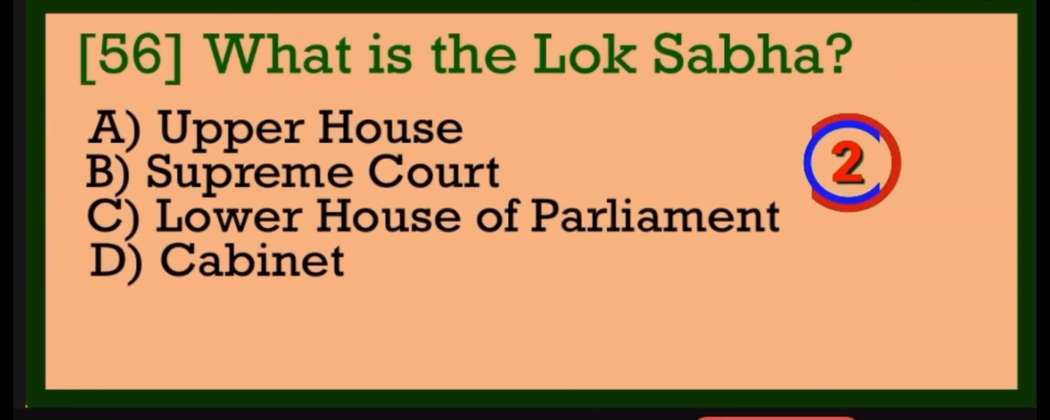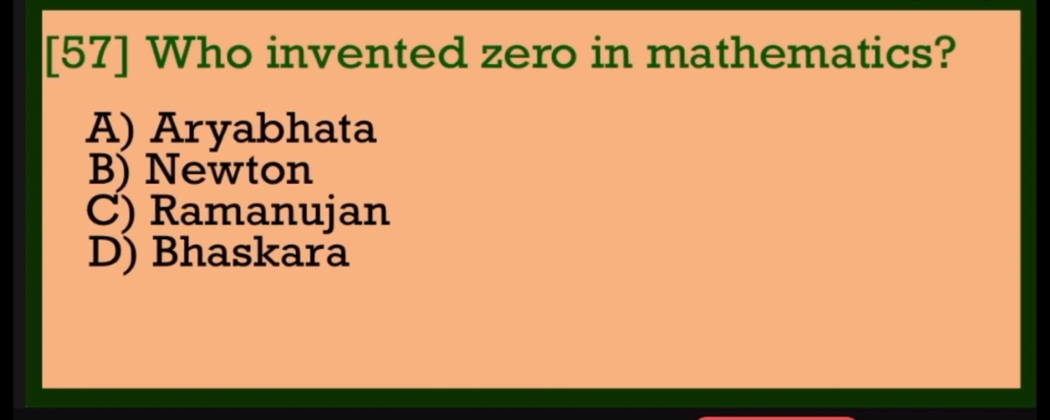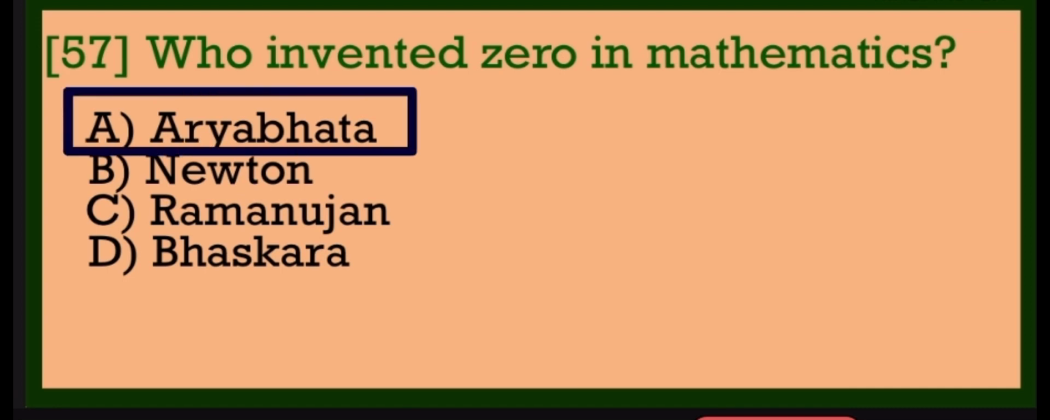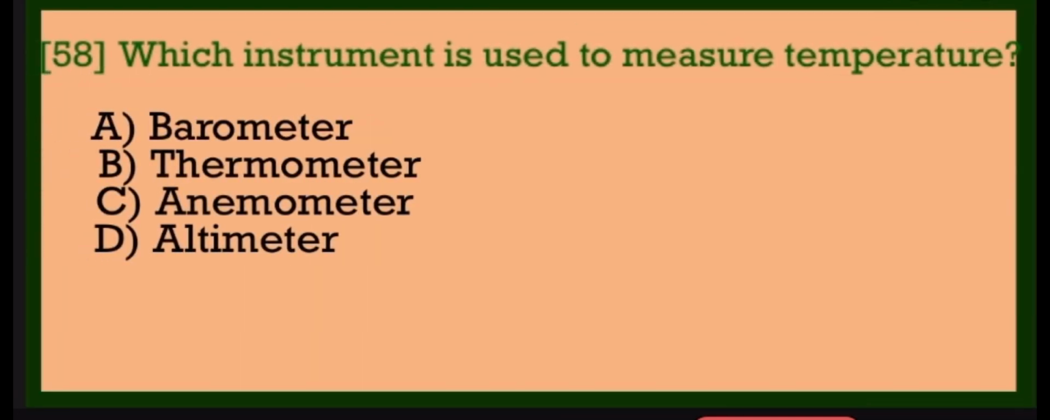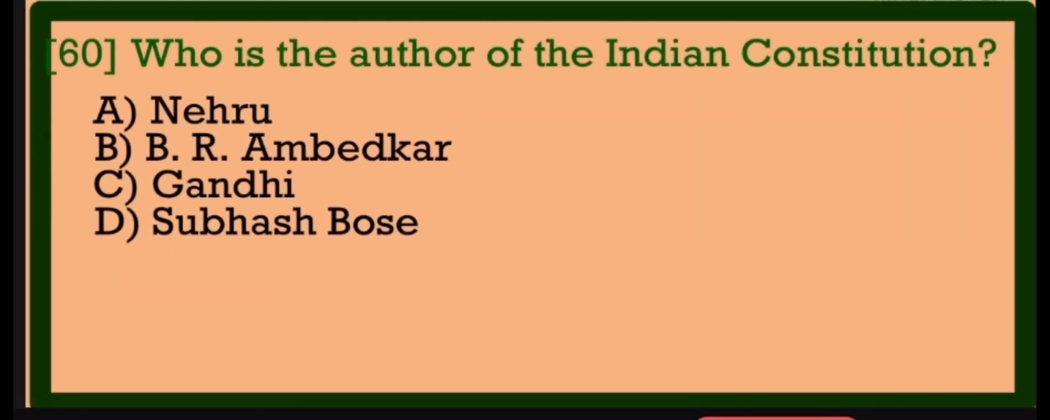Kerala. What is the Lok Sabha? Lower House of Parliament. Who invented zero in mathematics? Aryabhatta. Which instrument is used to measure temperature? Thermometer. Which year did India get independence? 1947. Who is the author of the Indian Constitution?